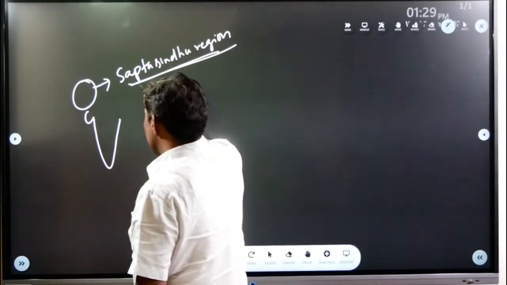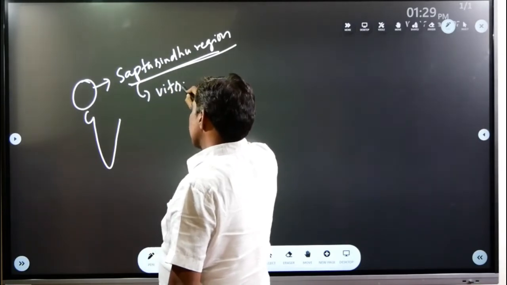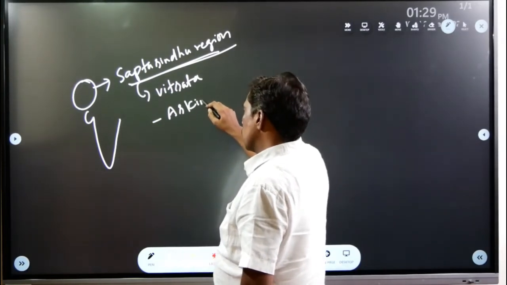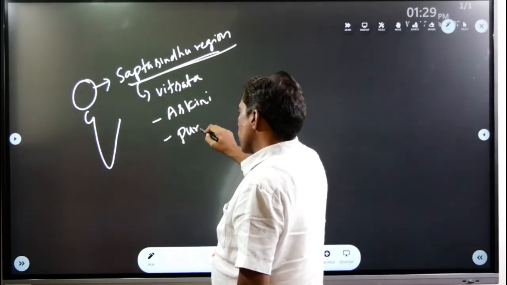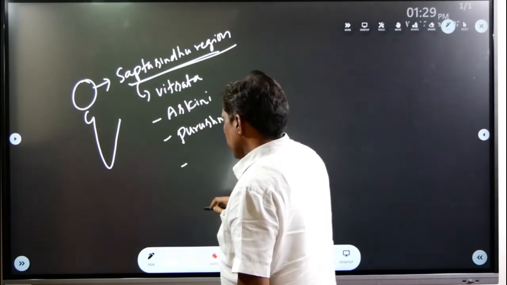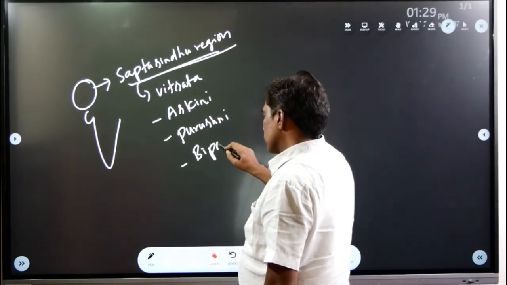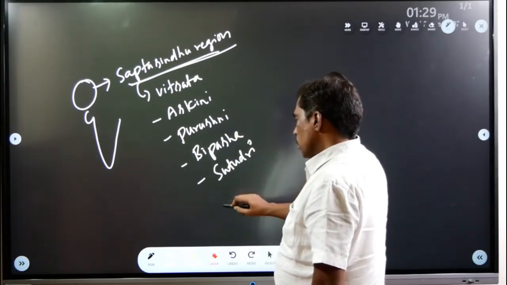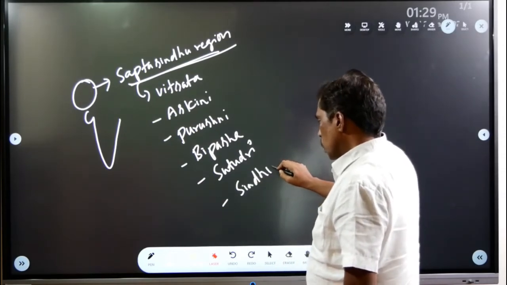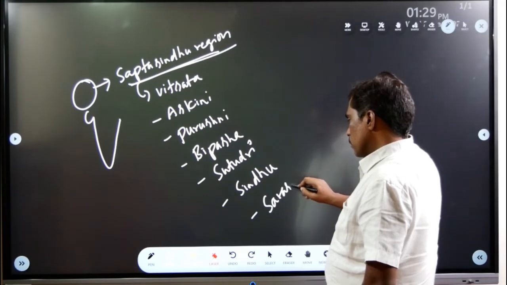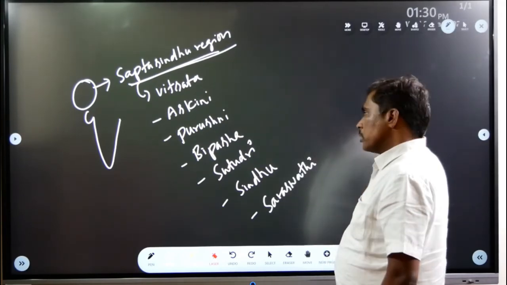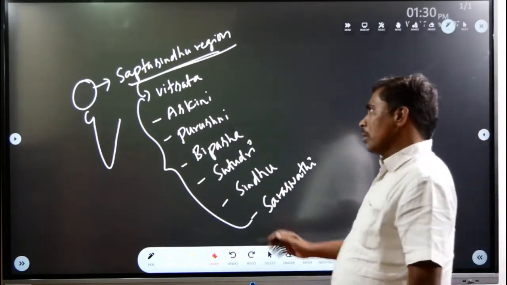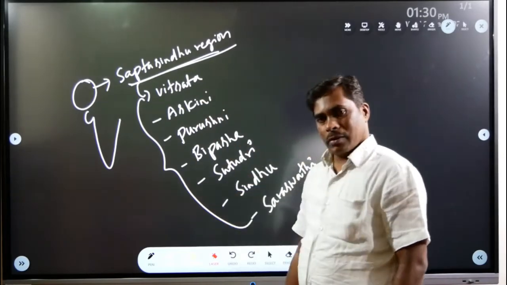Those 7 rivers were: 1. Vitasta, Askini, Purusni, Bipasha, Sutudri, Sindhu and Saraswati. So they settled on the bank of these rivers. This region is called Sapta Sindhu region. So this is the ancient name of rivers.